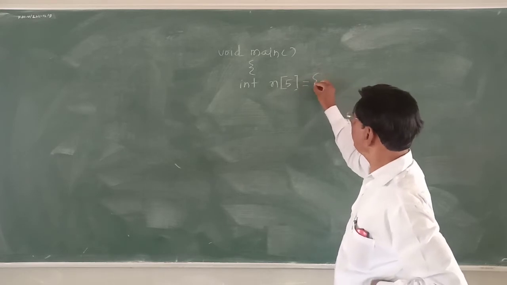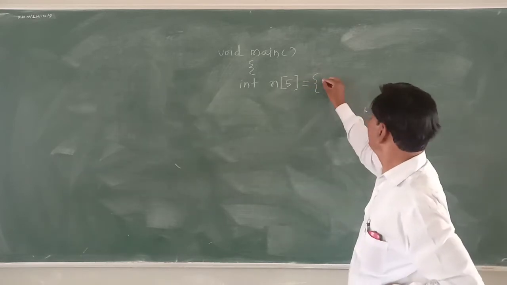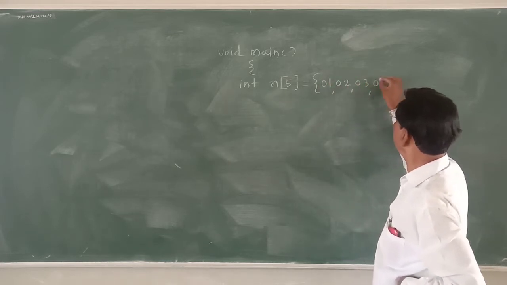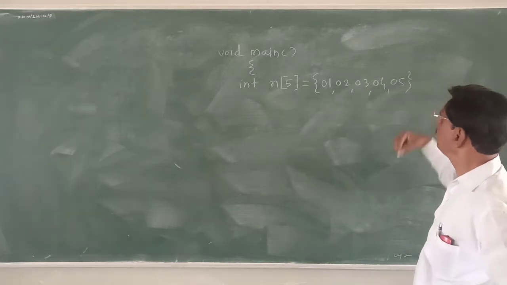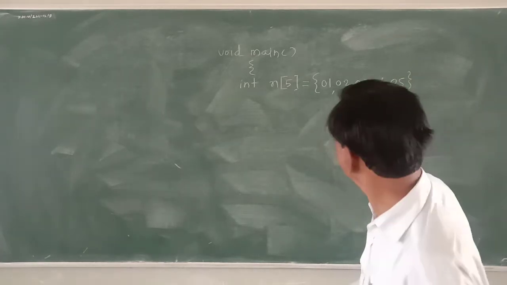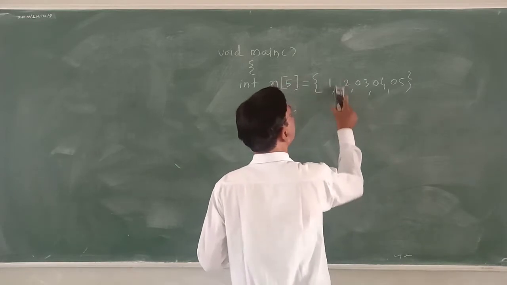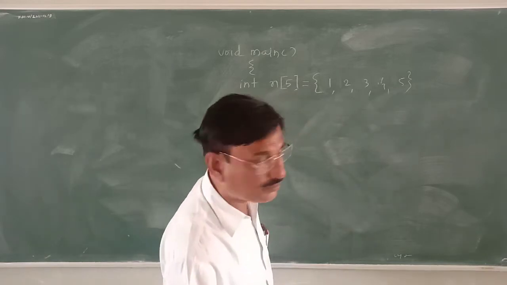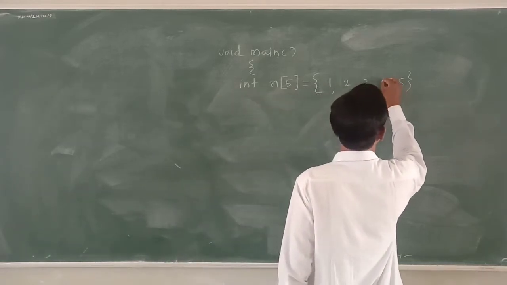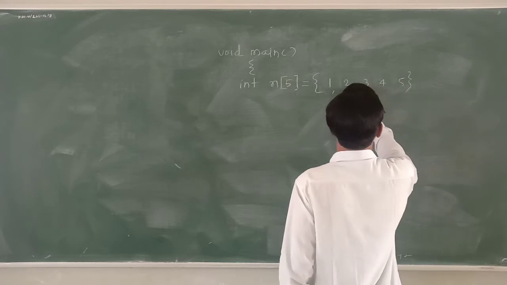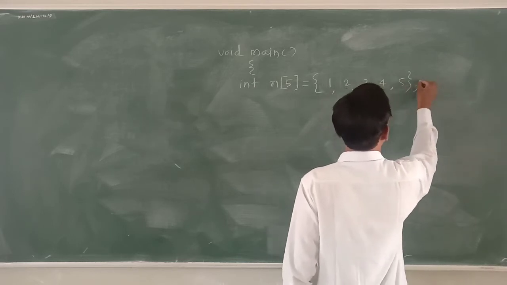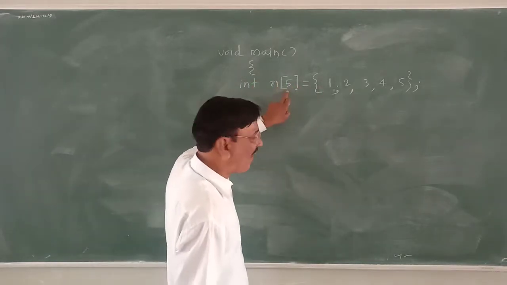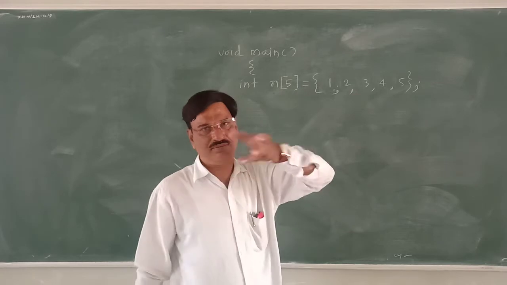Now it is to be initialized by opening the bracket. That is its format. Suppose 01, 02, 03, 04, 05. Directly also you can write it, not necessary to be in 2 digits: 1, 2, 3, 4, 5, with commas, and here a semicolon. This is called declaration of array and initialization.